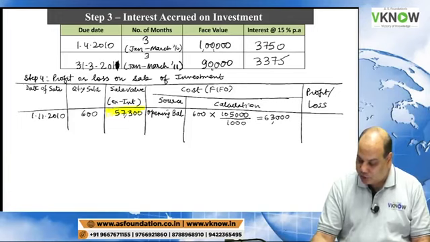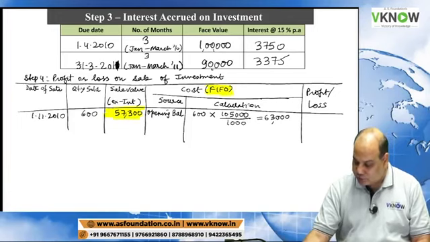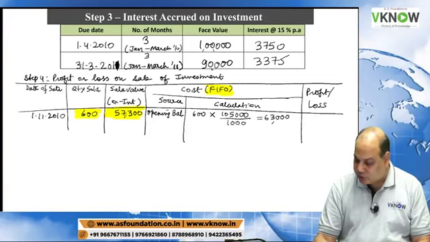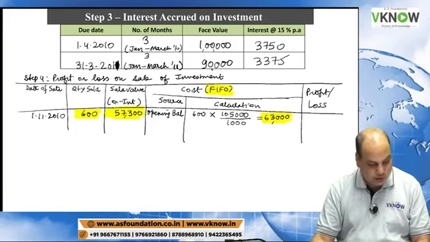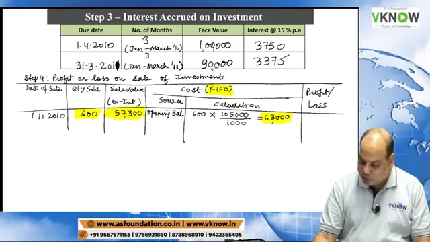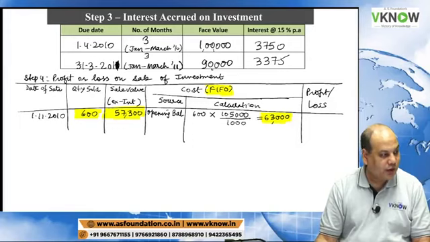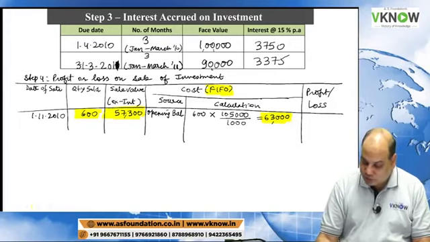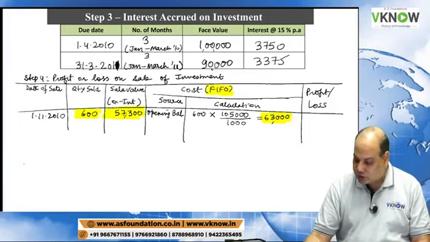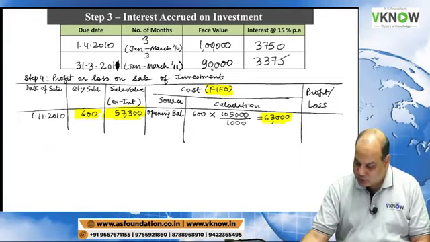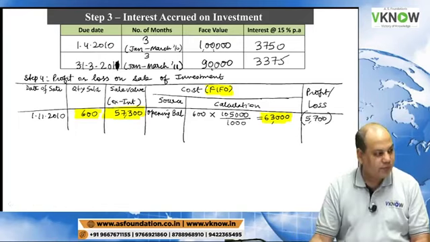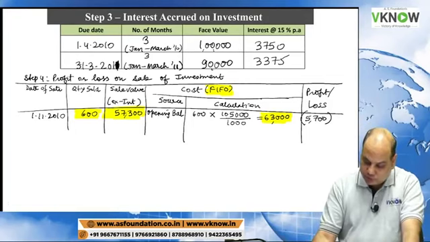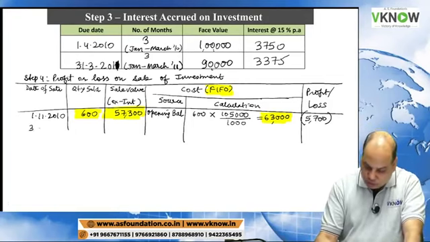If you are following FIFO method, then first in, first out. This 600 quantity will be first sold out of the opening balance. There is a loss here because sale value is less, cost is more. So the answer is loss of 5,700. And there is another lot which was sold on 31/12/10.